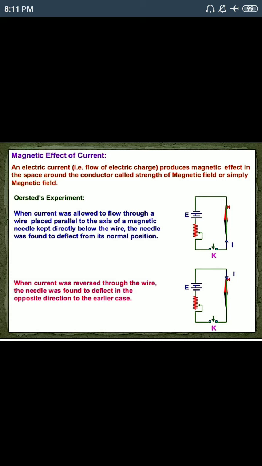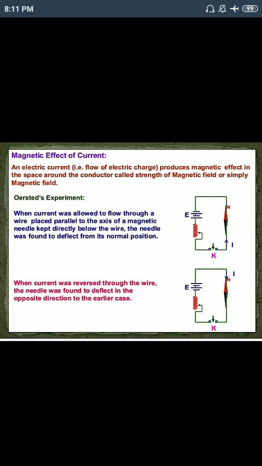So magnetic effect of electric current means that due to the electric current we get the magnetic field. Due to the electric current we get the magnetic effect. We also studied this topic in class 10, and we know that when an electric current flows through a conducting wire, it produces an electric field as well as a magnetic field around the conductor.